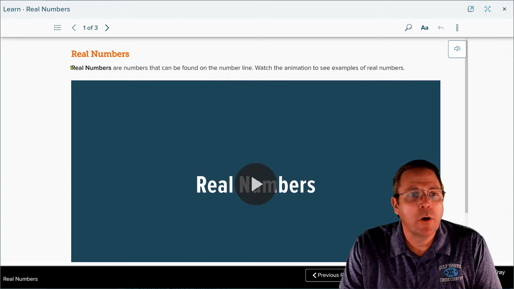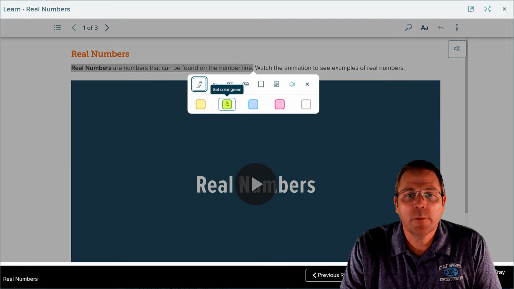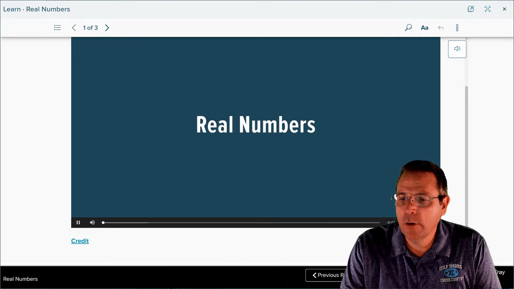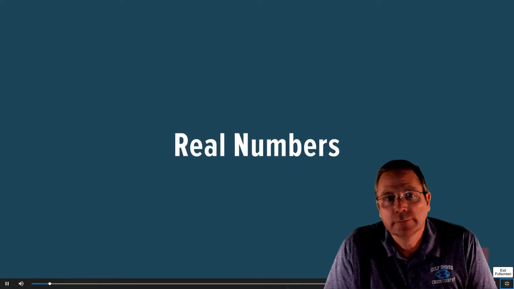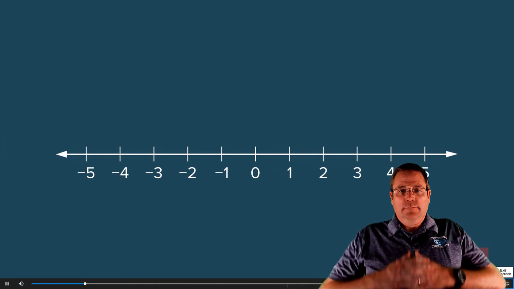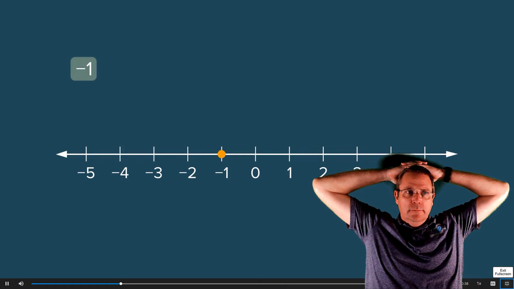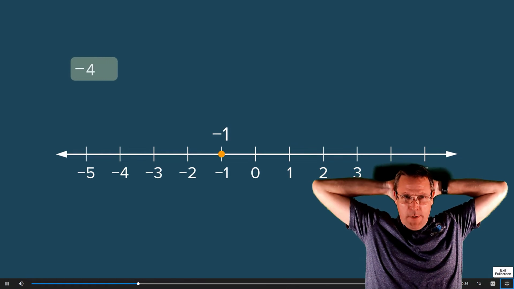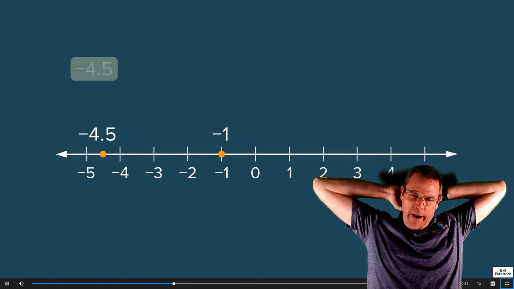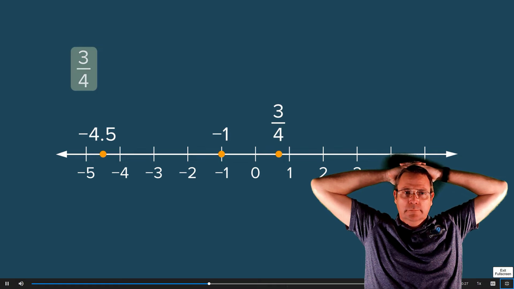Real numbers are numbers that can be found on a number line. That's a vocab term, and we're going to watch this animation to see examples of some real numbers. Real numbers are numbers that can be found on the number line. For example, the integer -1 is located here. The decimal -4 and 5/10 is located here. And the fraction 3/4 is located here.